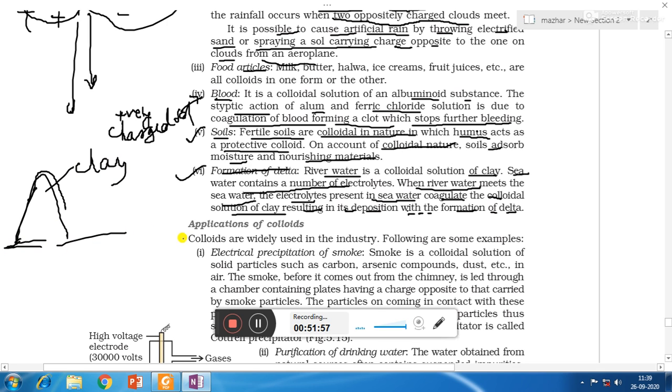Applications of colloids. Colloids are widely used in industry. For example, electrical precipitation of smoke.